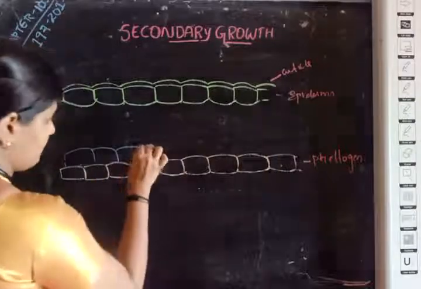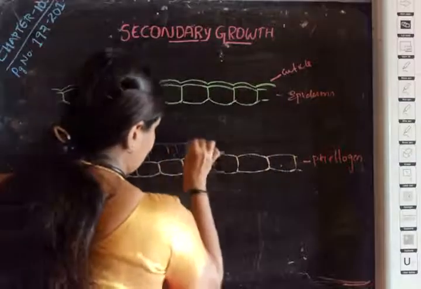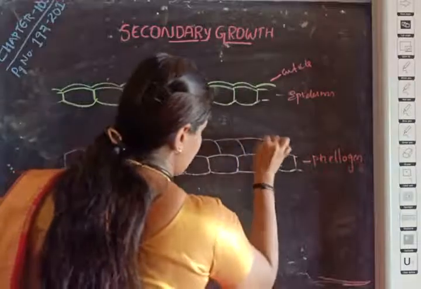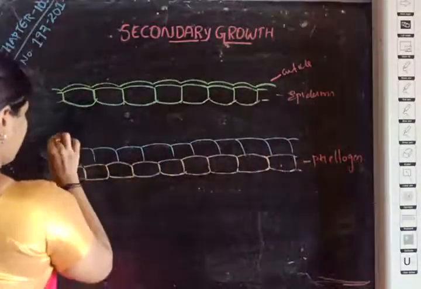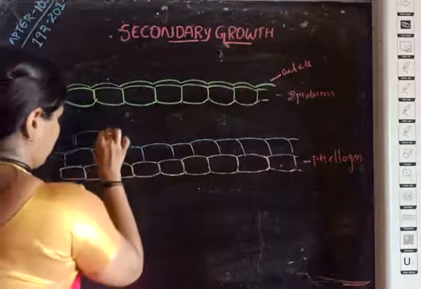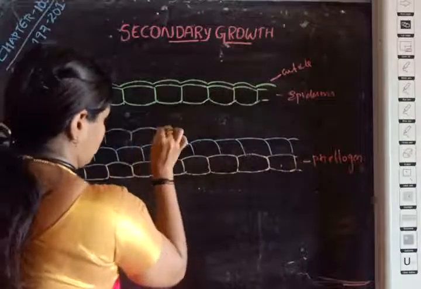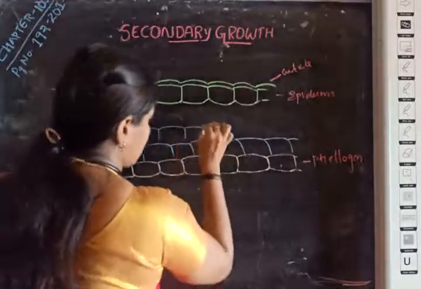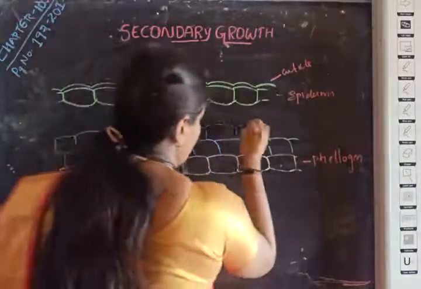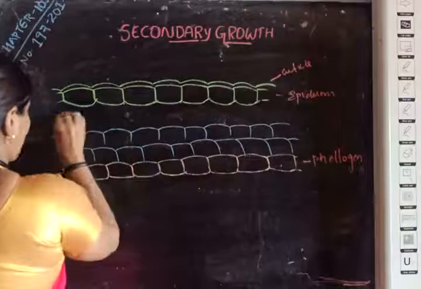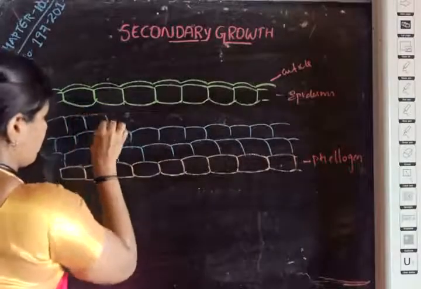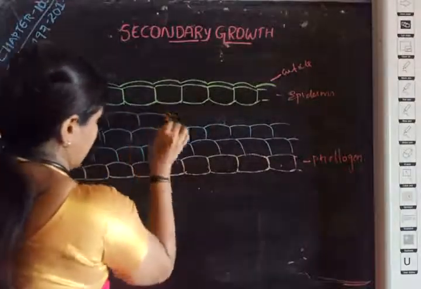Here the phellogen may produce or differentiate cells towards the outer side. Okay, and they are regularly arranged rows or tiers of cells.